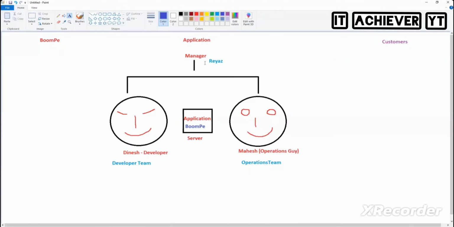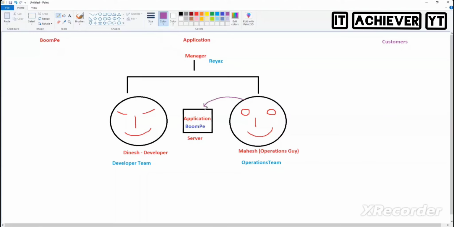Can you tell me what is the first thing that I need to do? Whom will I contact? Do I need to contact Dinesh or Mahesh? Tell me, everyone. Obviously, first I need to talk to Mahesh, the operations team, because this is the guy who has deployed the application into the server. So I called Mahesh and said, Mahesh, looks like our BoomPay application is not working. Please check.